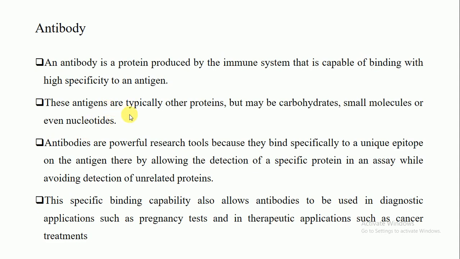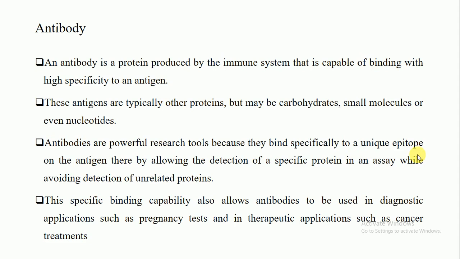As we know, antigens are typically proteins, but may be carbohydrates, small molecules, or even nucleotides. Antibodies are powerful research tools because they bind specifically to a unique epitope.